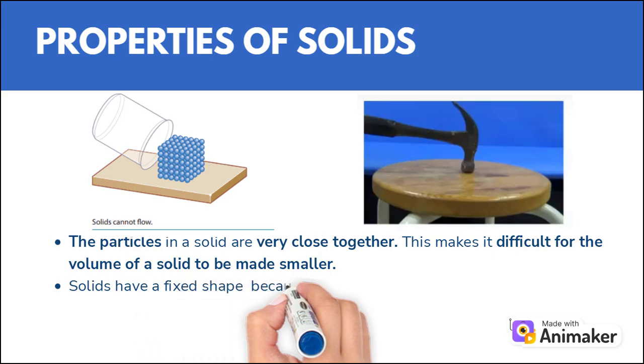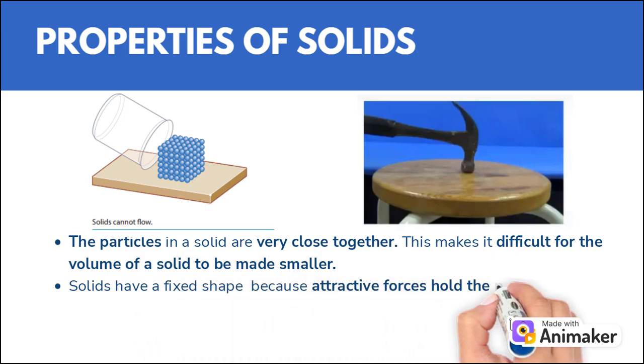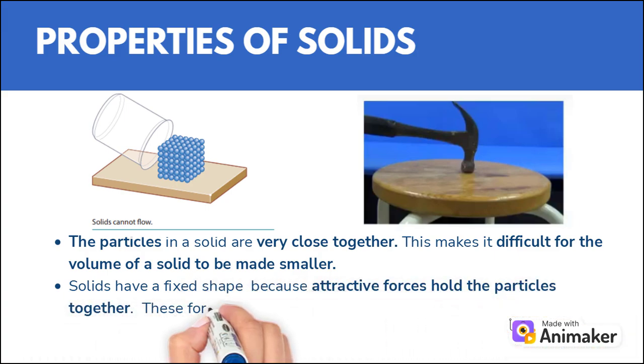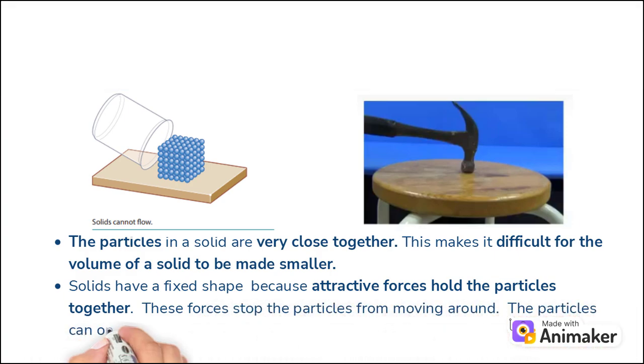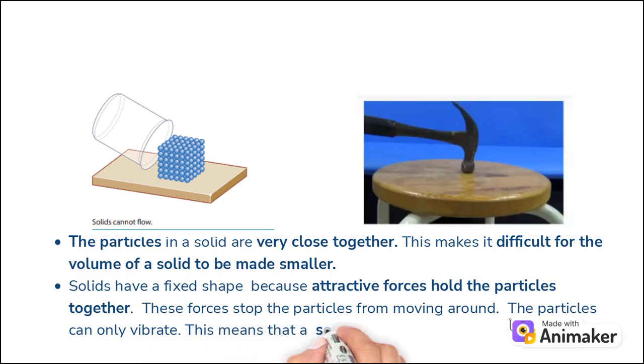Solids have a fixed shape because attractive forces hold the particles together. These forces stop the particles from moving around. The particles can only vibrate. This means that a solid cannot flow.